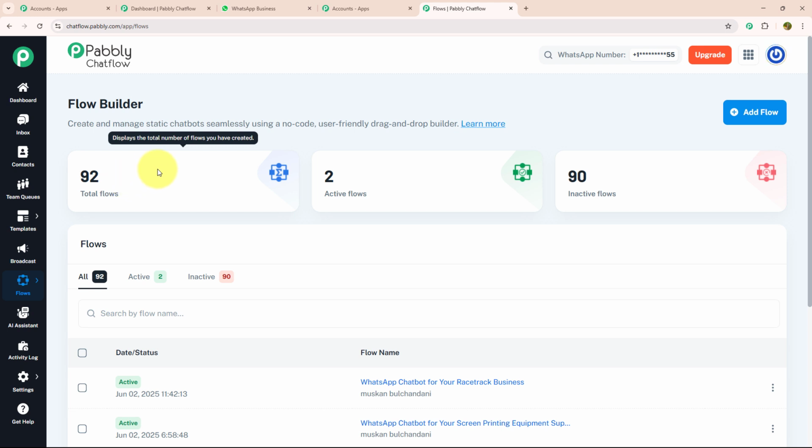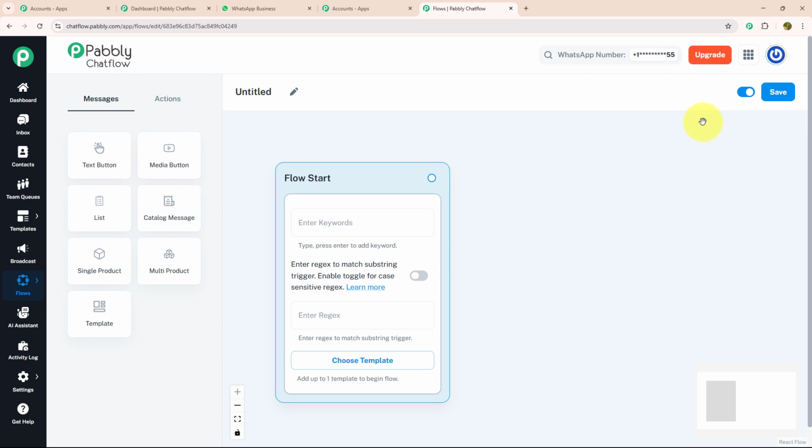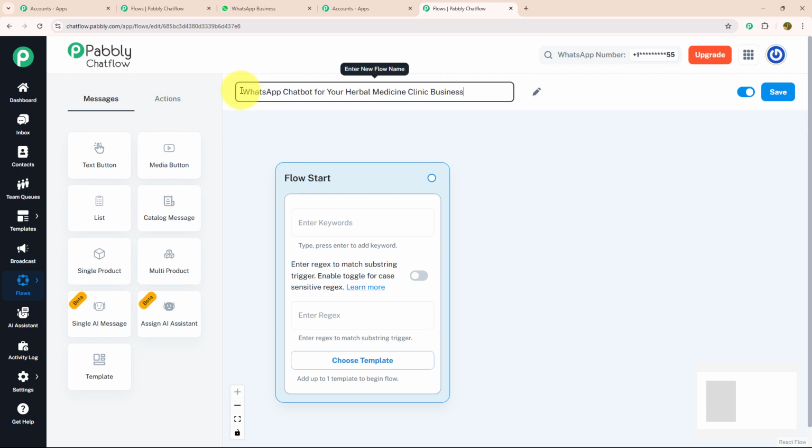To create a new flow, you just need to click on the add flow button, which is given on the top right corner, and after that you will land on this page. Here, to create a new flow, you just need to give a meaningful name. As we are making this chatbot for a herbal medicine clinic business, I will name it accordingly as WhatsApp chatbot for your herbal medicine clinic business. After giving a meaningful name, we need to know about three main features which are given inside the flow start: keywords, regex, and choose template.